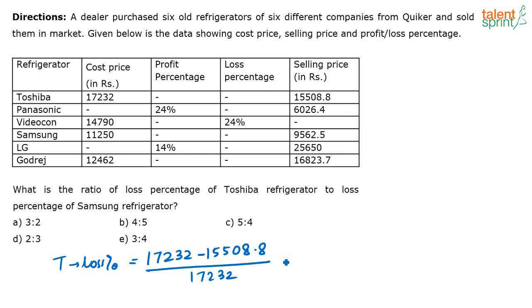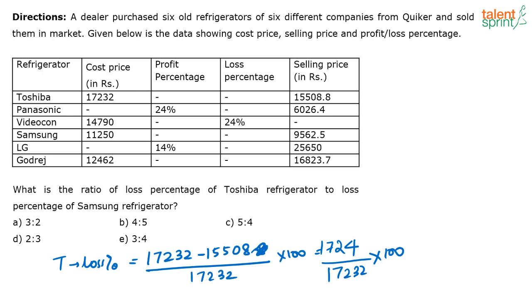Now, I am going to remove this 8, let that not be there. Let us assume that it is only 17232 minus 15508. At least let us remove a point, so that the calculation is a little bit easier. When you subtract this, what do you get? 1724, correct? 1724 by 17232 into 100.